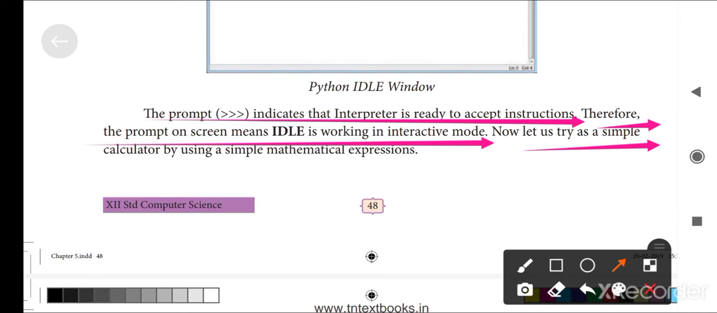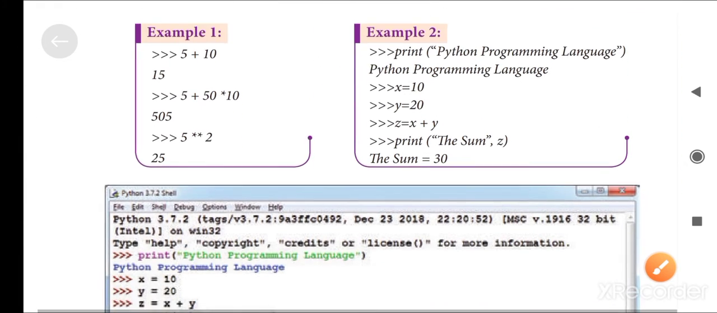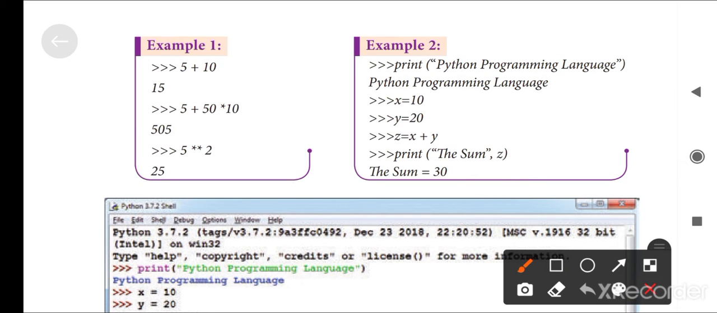Now let us try it as a simple calculator by using a simple mathematical expression. See the example: 5 plus 10. Now we can press enter, and the answer will appear. This is a simple calculation. Python can also work as a simple calculator. Also 5 plus 50 into 10 means 505. Then 5 into 2, the short form of 5 into 5, that is 25.